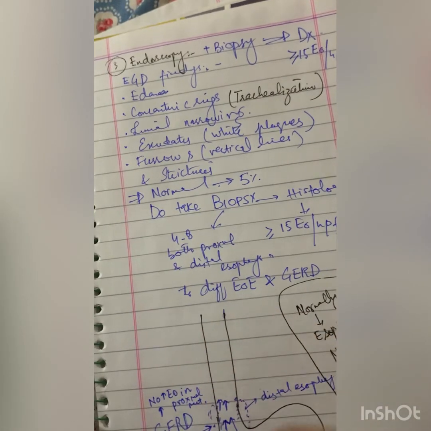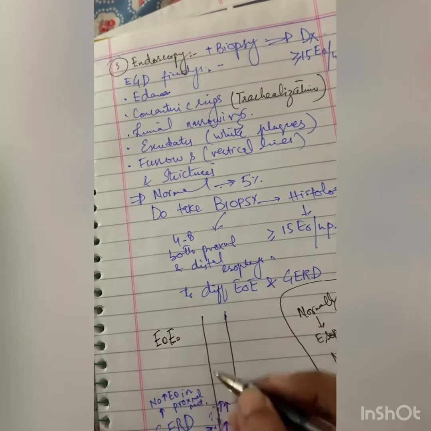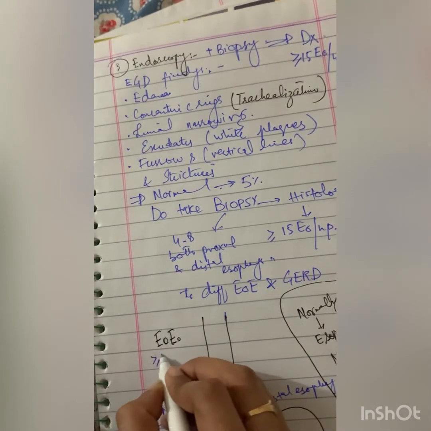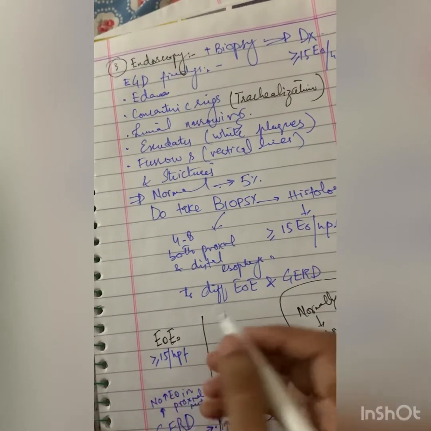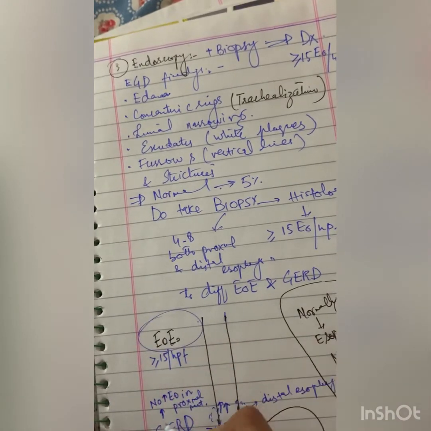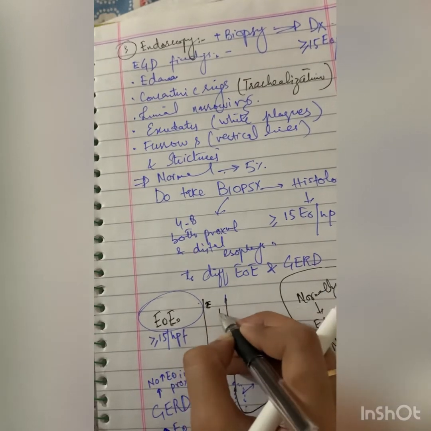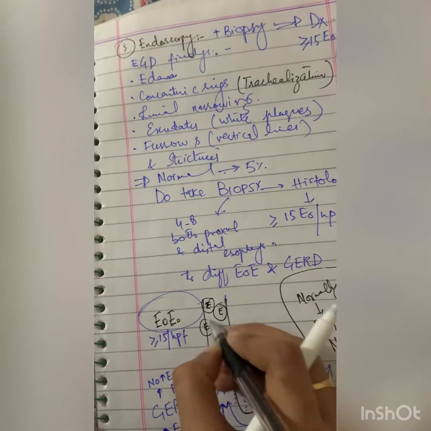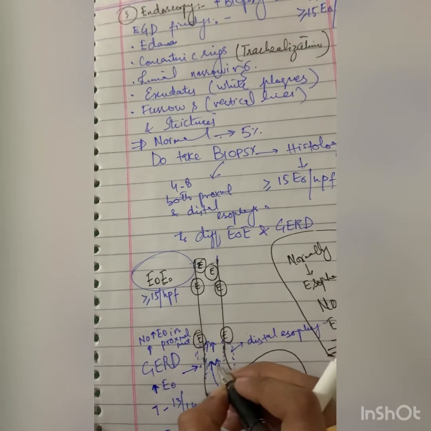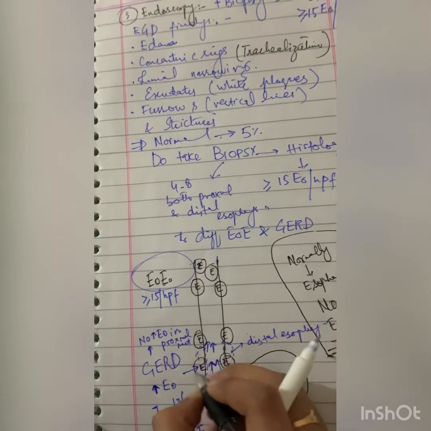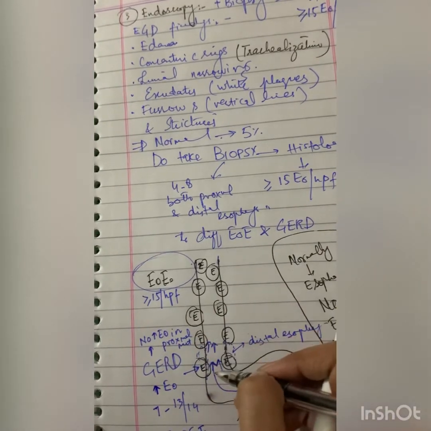Okay, but in case of EOE, the first thing is the number of eosinophils, and the second point differentiating EOE from GERD is that in this case, eosinophils are present in increased quantity in both the proximal and distal part of the esophagus.